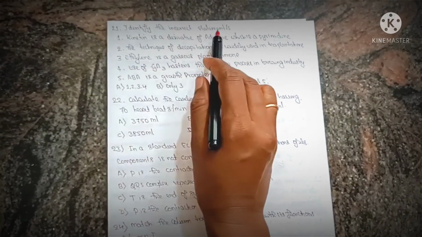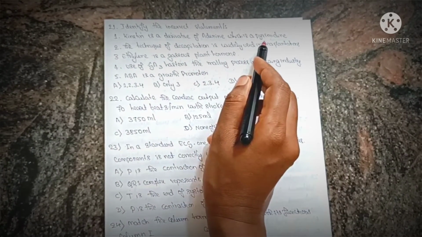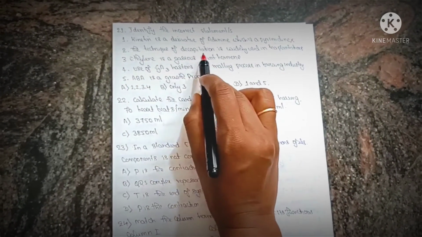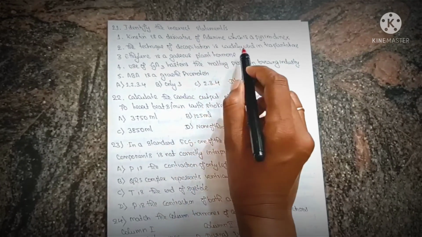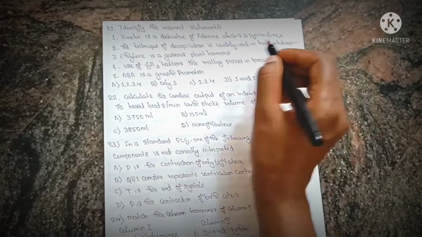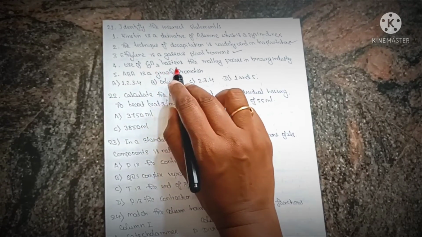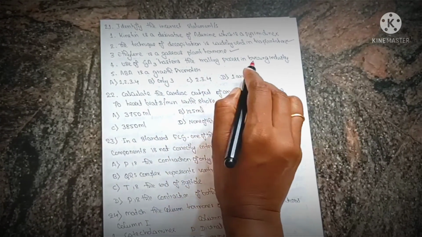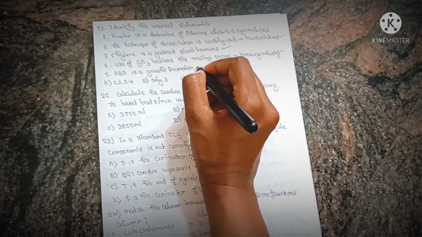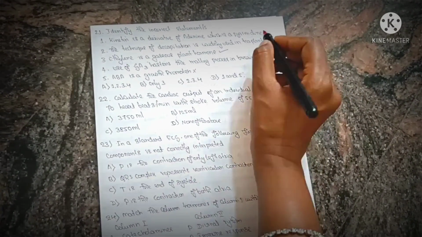Identify the incorrect statement or statements. Kinetin is a derivative of adenine, which is a pyrimidine. So it is a wrong statement. The technique of decapitation is widely used in tea plantations. Yes, of course, correct. Ethylene is a gaseous plant hormone, correct. Use of gibberellic acid hastened the malting process in the brewing industry. It's also correct. ABA is a growth promoter. It is a growth inhibitor. So the incorrect statements are 1 and 5.